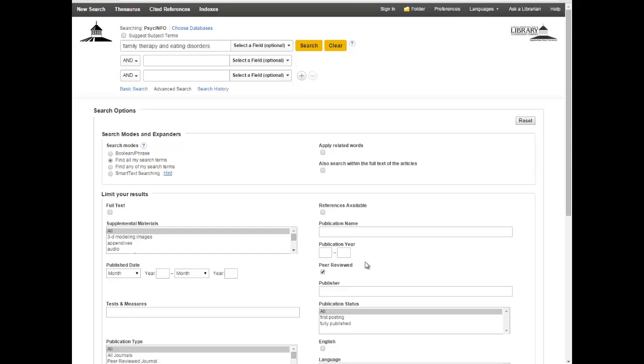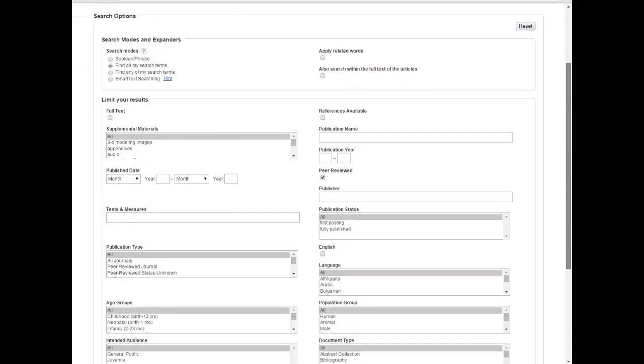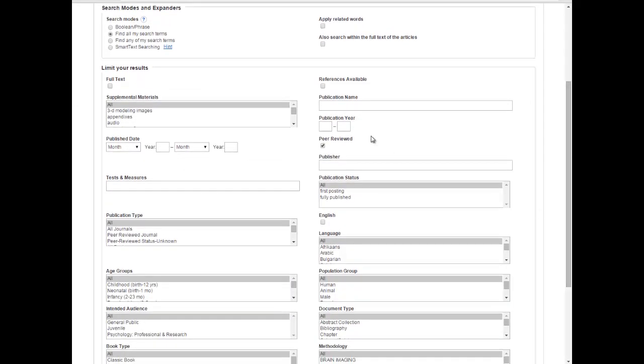Okay, so often your faculty, your professor will ask you to use scholarly articles or peer-reviewed articles. So it helps often to click this particular button. You'll have an opportunity to do that later in the process, but that's a useful limit. Also, the language. Often there are other languages in these databases. And in PsycInfo, there's quite a few other languages. So I'm going to go ahead and click on English, though, because I want to just make sure I'm not looking at a lot of other things, taking a lot of time.